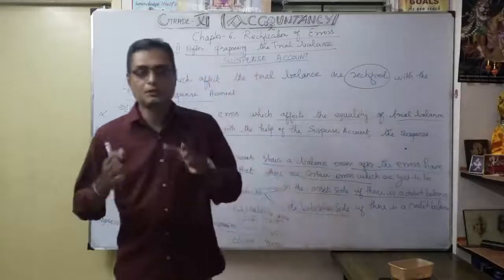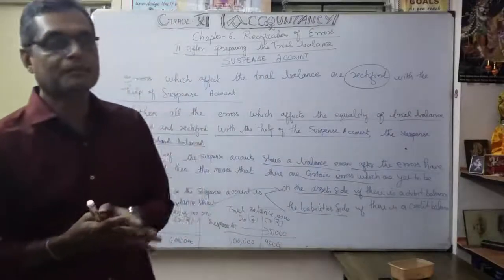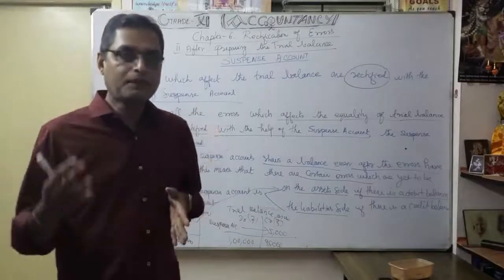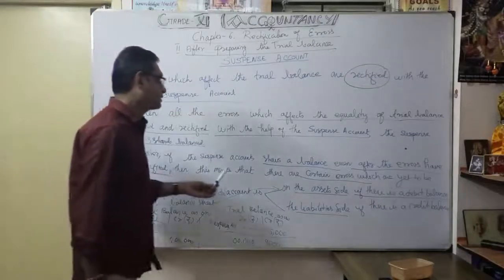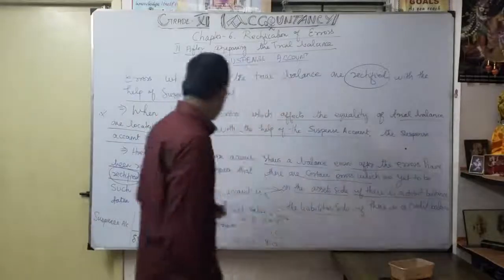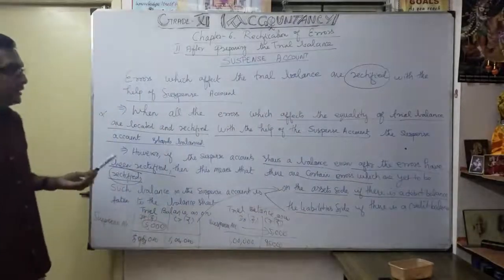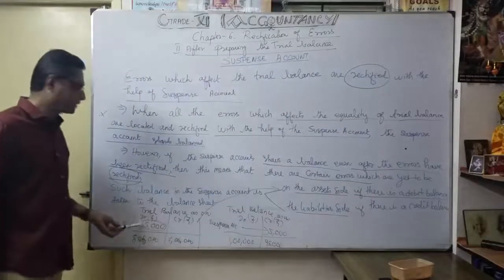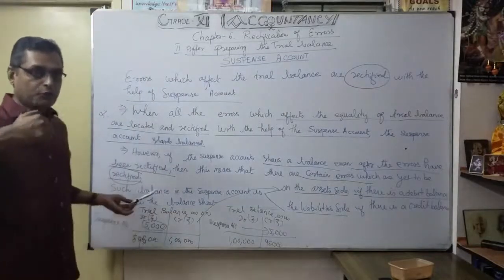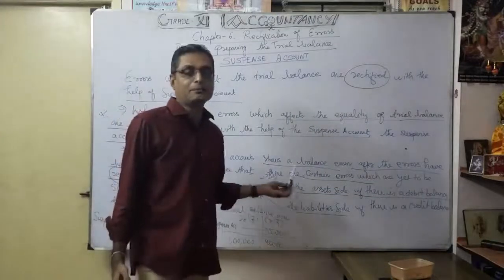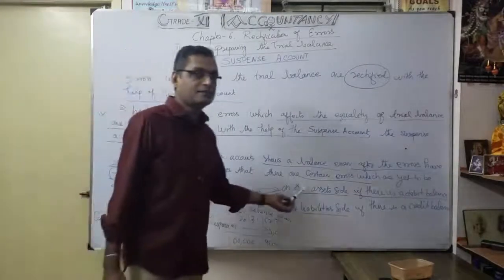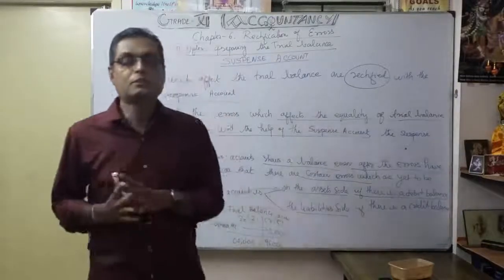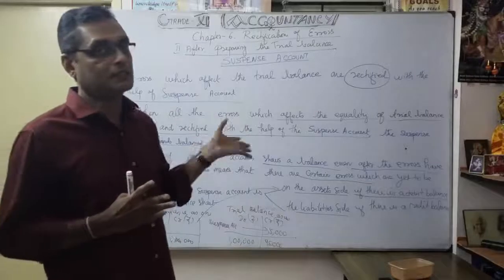You understood now? That's the major role the suspense account plays, even though an error is located and identified. After that, some errors are yet to be rectified. Certain errors, even if unable to rectify, still show the differences in the trial balance. You have to show it in the balance sheet directly. For the debit side, I want to show it on the asset side. The credit side suspense account, I want to show on the liability side. You understood? That's the detailed meaning of the suspense account.